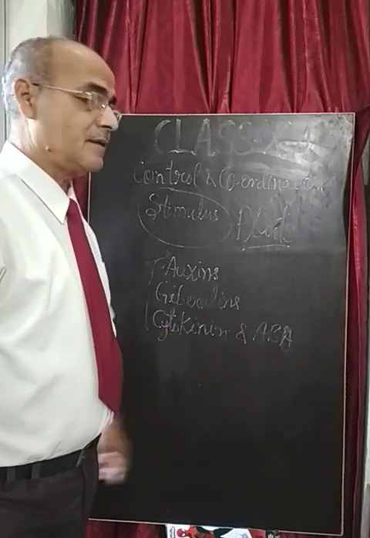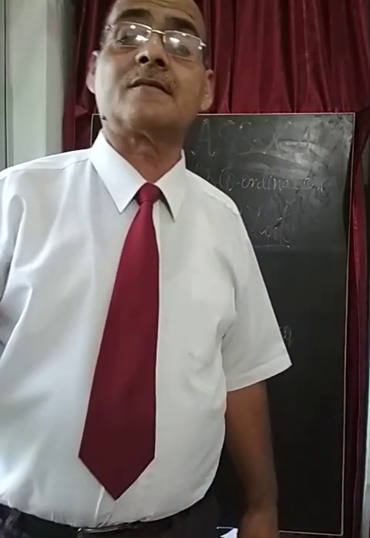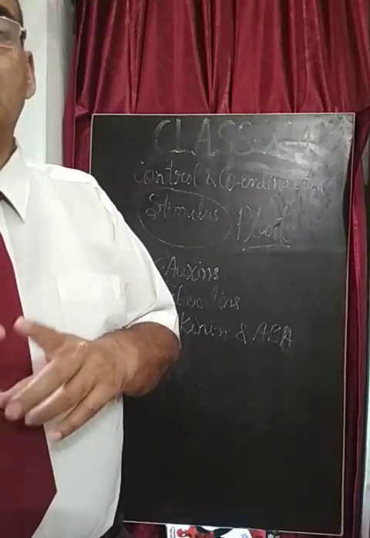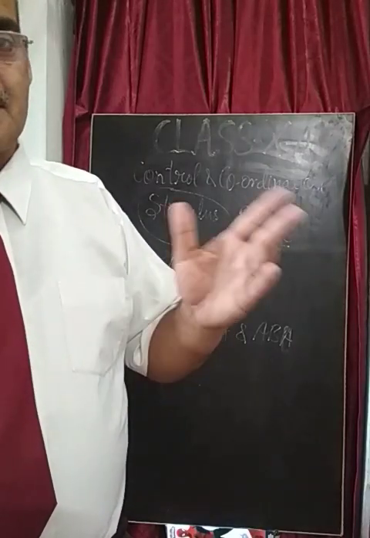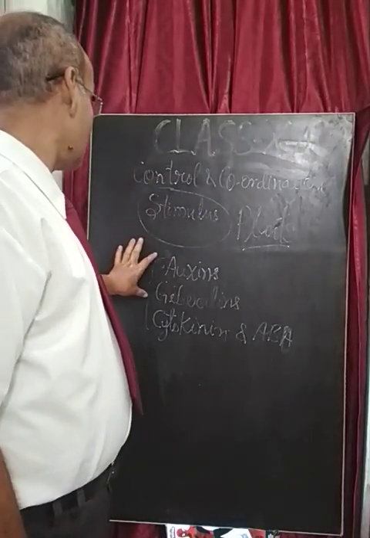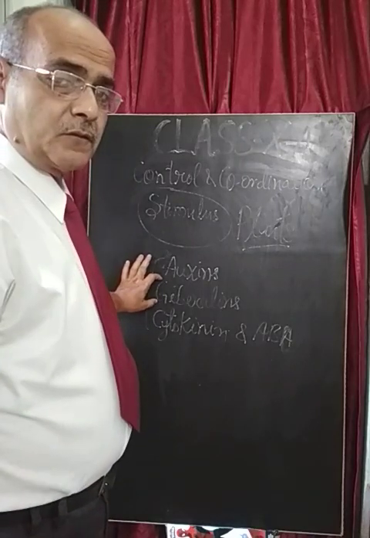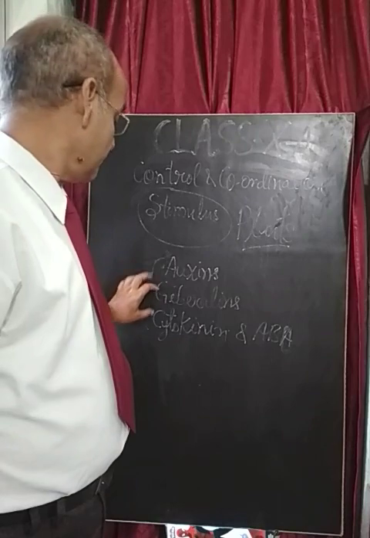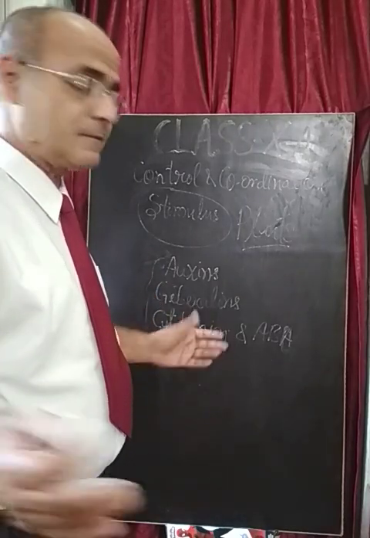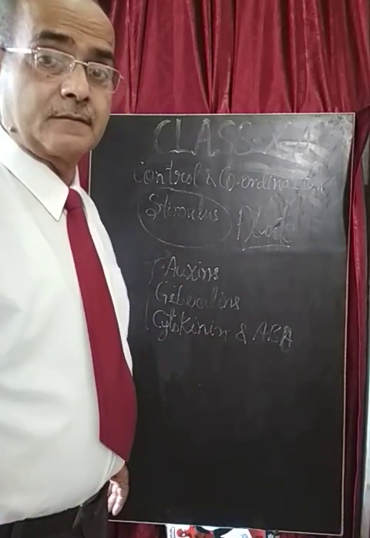ABA is responsible for ending the growth process in the plant body, for example the ripening of the fruit, the falling of the leaves, etc. So, dear students, the roles of these hormones are like this: gibberellin is responsible for cell enlargement and cell differentiation, cytokinin is responsible for cell division so that growth can take place, and auxin is responsible for growth movement.